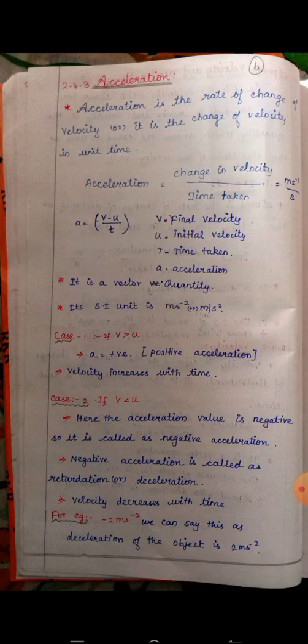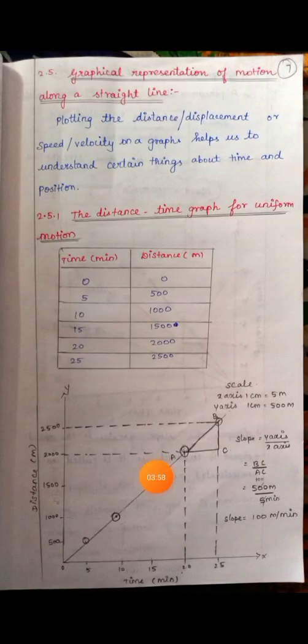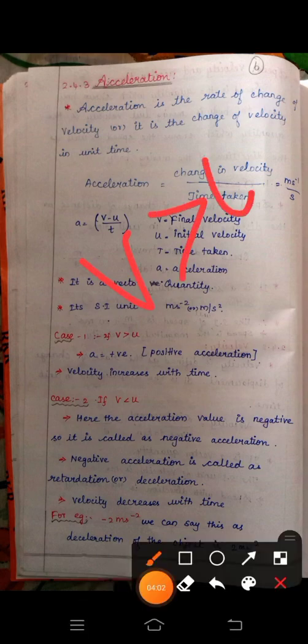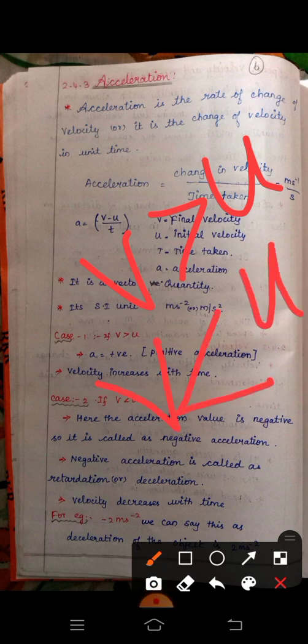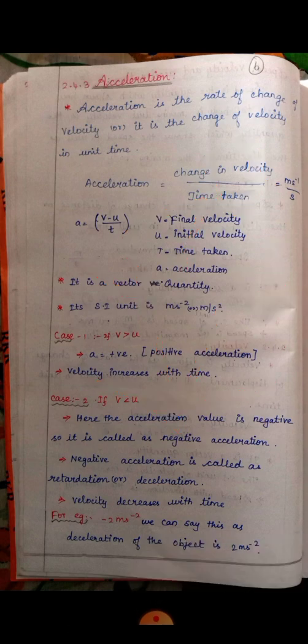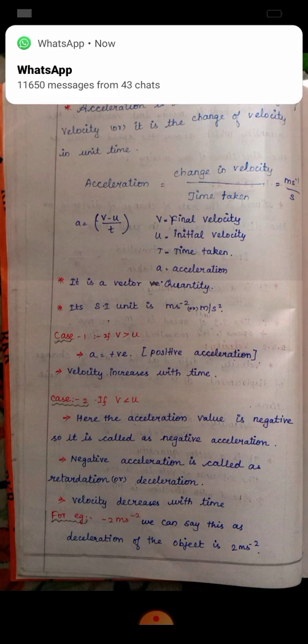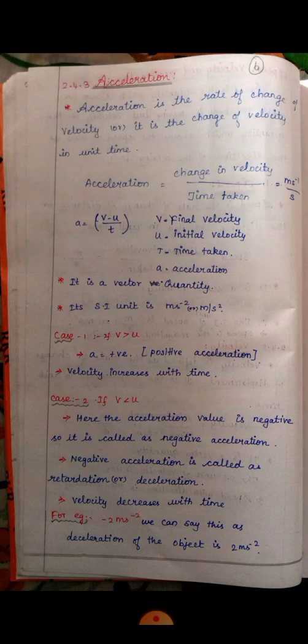If the final velocity is greater than the initial velocity, velocity increases with time. If the final velocity is lesser than the initial velocity, its velocity decreases with time. Next, look at the example, minus 2 m s to the power of minus 2. We can say this as deceleration of the object is 2 m s to the power of minus 2.